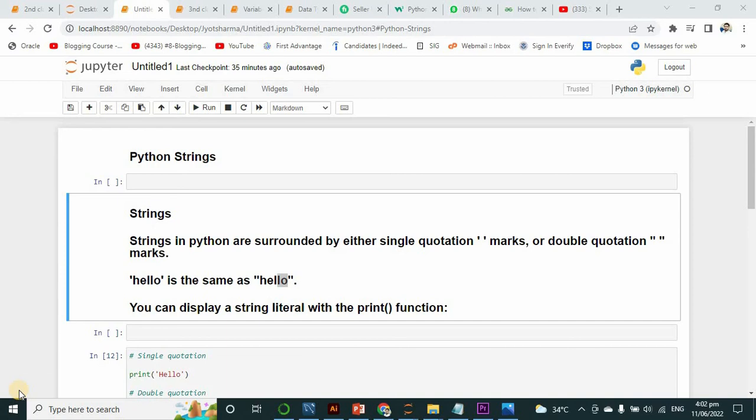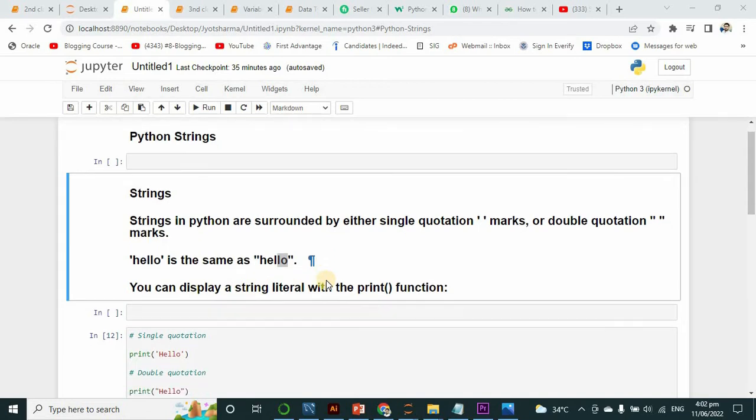Hello friends, today we will study about the string, what the importance of string is and why we are using string in Python. So let's start.